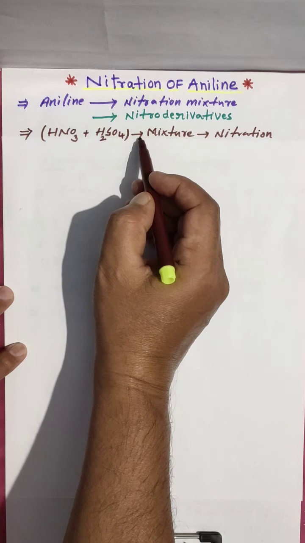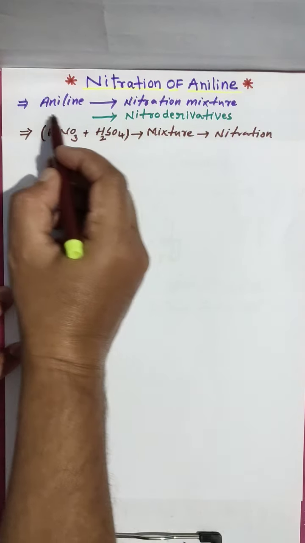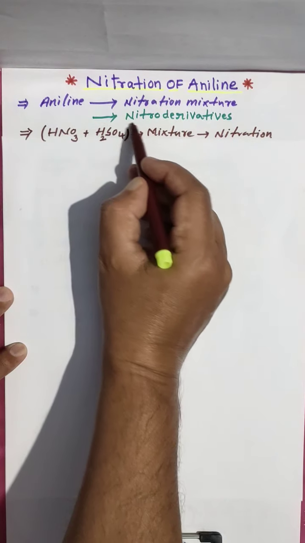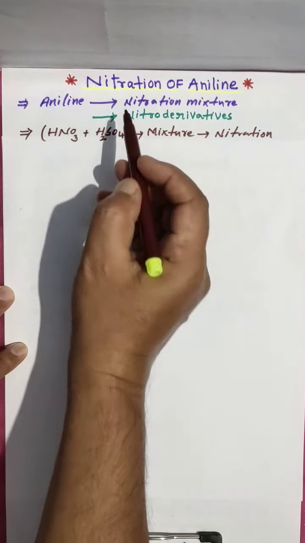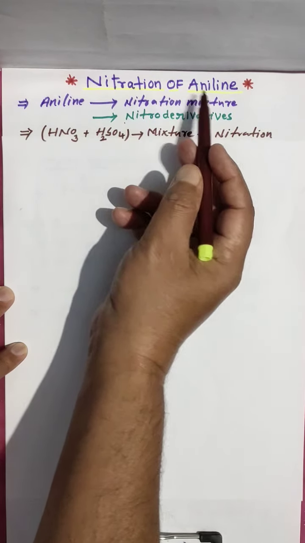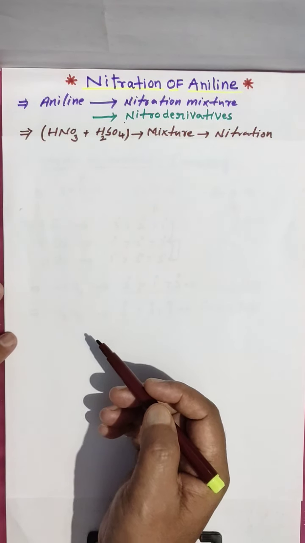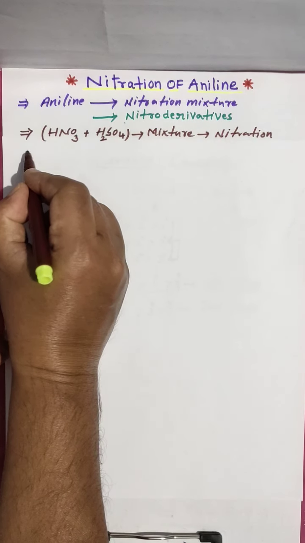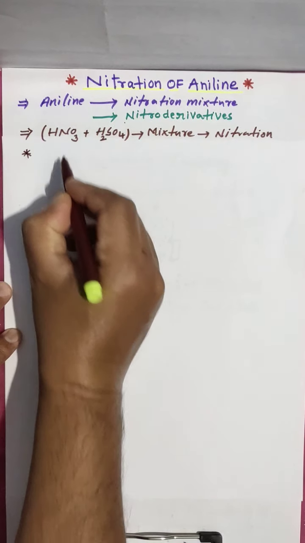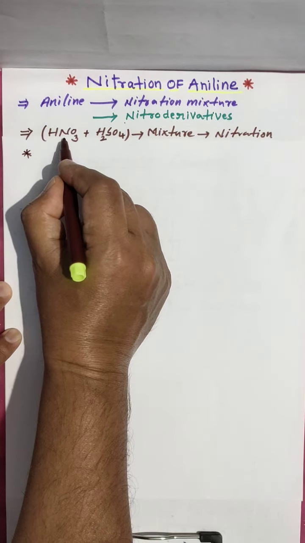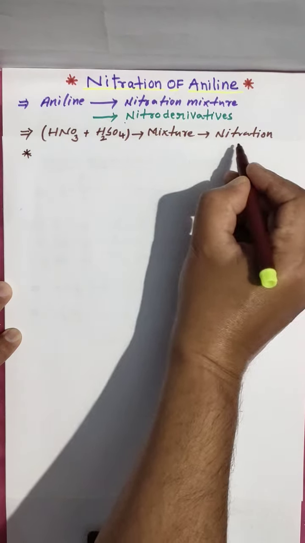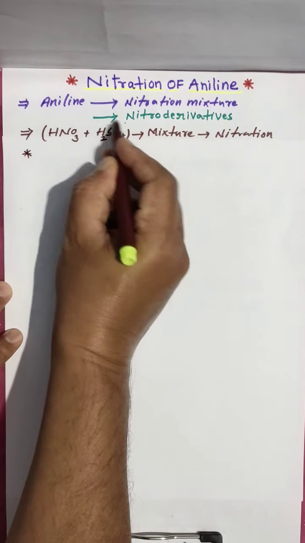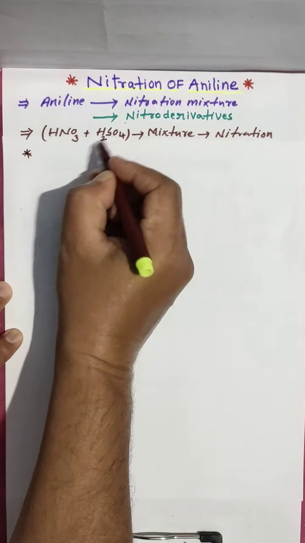So nitration mixture reacts with aniline and gives nitro derivatives. Such a reaction we call nitration of aniline. One important thing to remember: in the HNO3 and H2SO4 mixture, H2SO4 will not take part in the reaction.